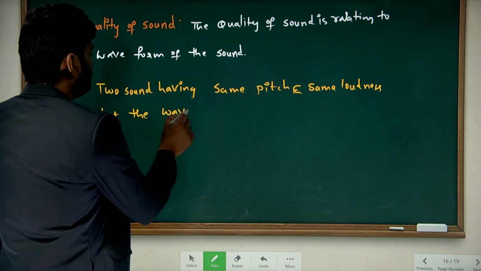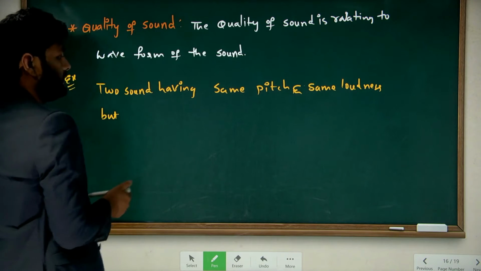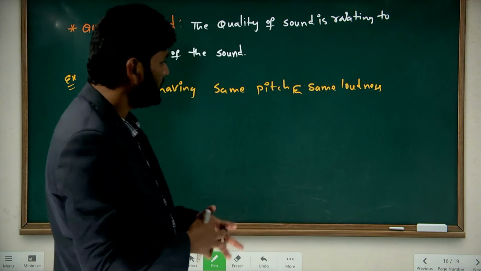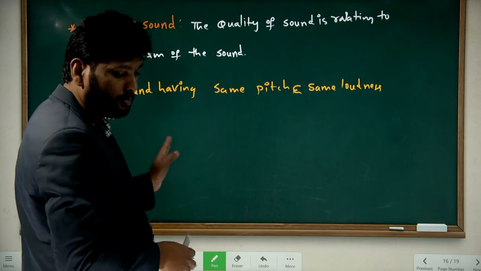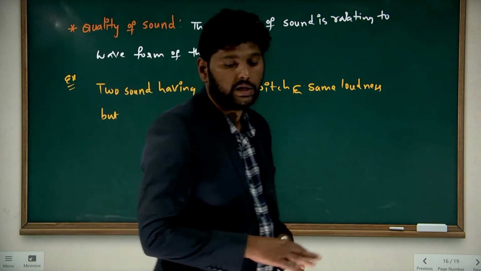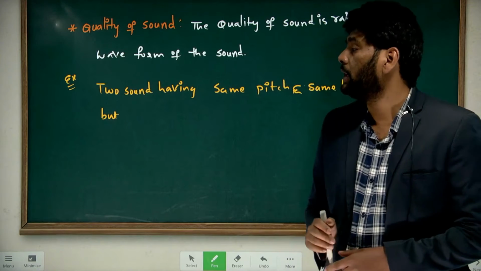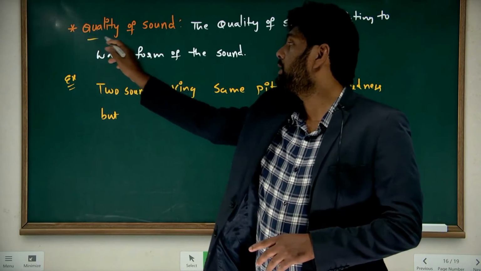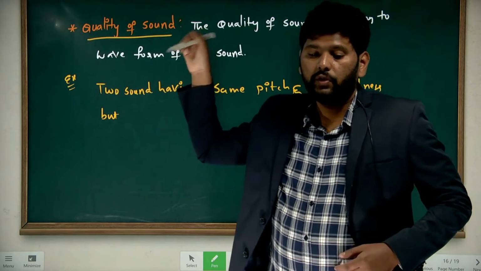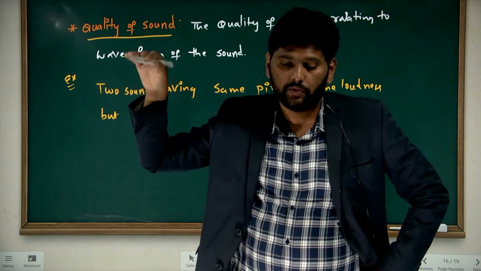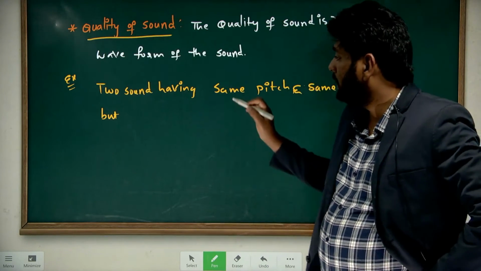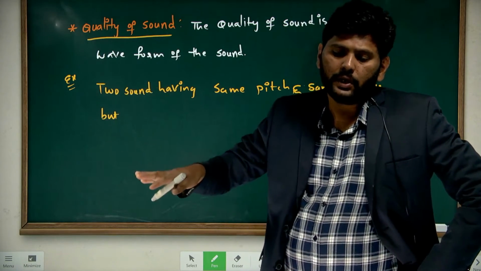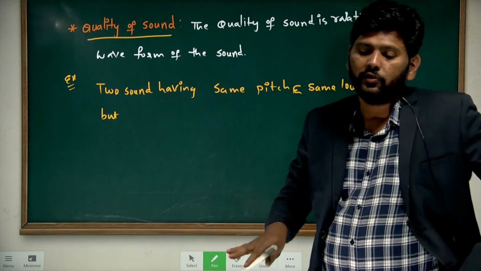How can you differentiate the two sounds? We can differentiate the two sounds by using the quality. This quality represents the waveform. So even though two sounds have the same pitch and same loudness, the waveform will be different.